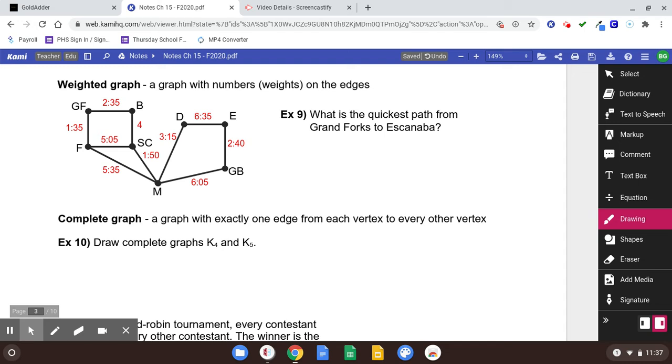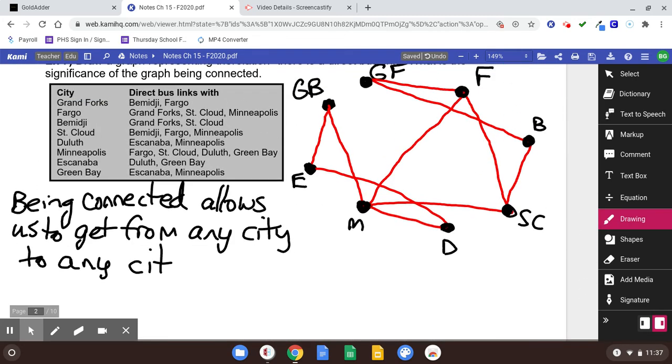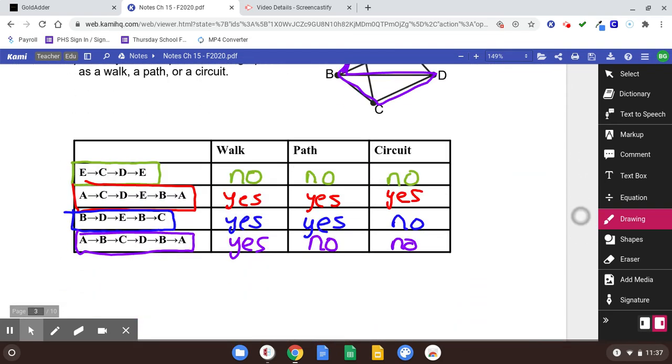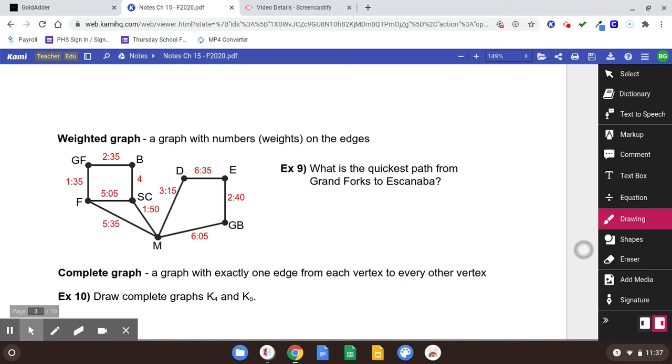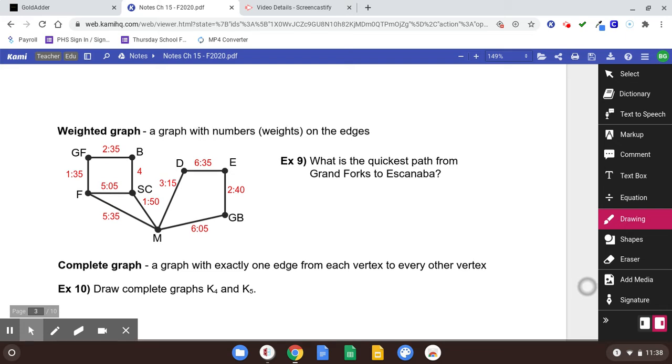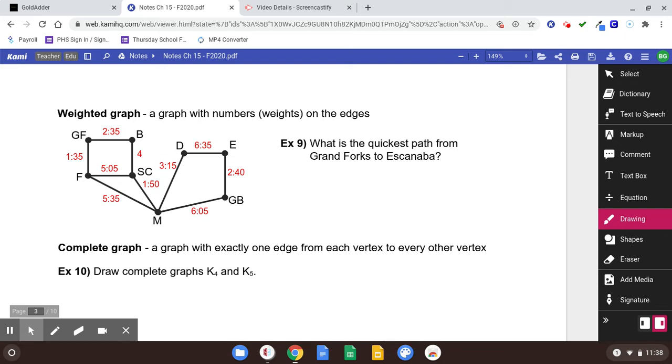A weighted graph is a graph with numbers on the edges. This really is the same picture as that Green Bay picture, but they threw in weights, and specifically these weights are talking about the time it's going to take for the bus to get from one city to the other city. Okay. So when they do example 9, it says which is the quickest path from Grand Forks to Escanaba.